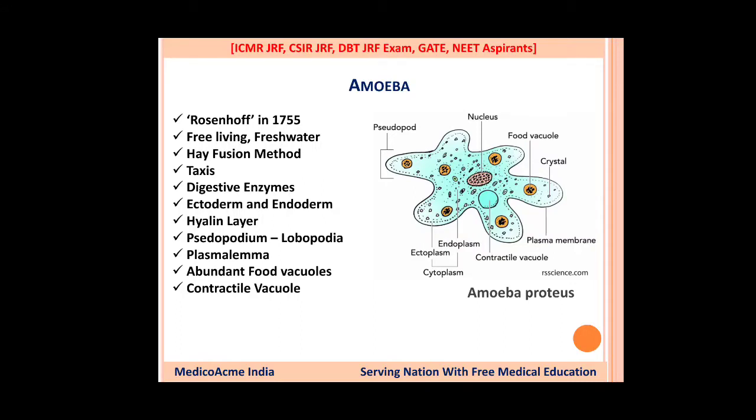Plasmalemma is the outer boundary of the cell. In amoeba, Entamoeba, and all the Rhizopoda, it is the outer covering. It is a thin elastic membrane. It is also a lipid bilayer, but it is very thin in nature as compared to the plasma membrane. Abundant food vacuoles are found in these organisms, and the contractile vacuole is a property of freshwater organisms, where they have to maintain osmolarity.